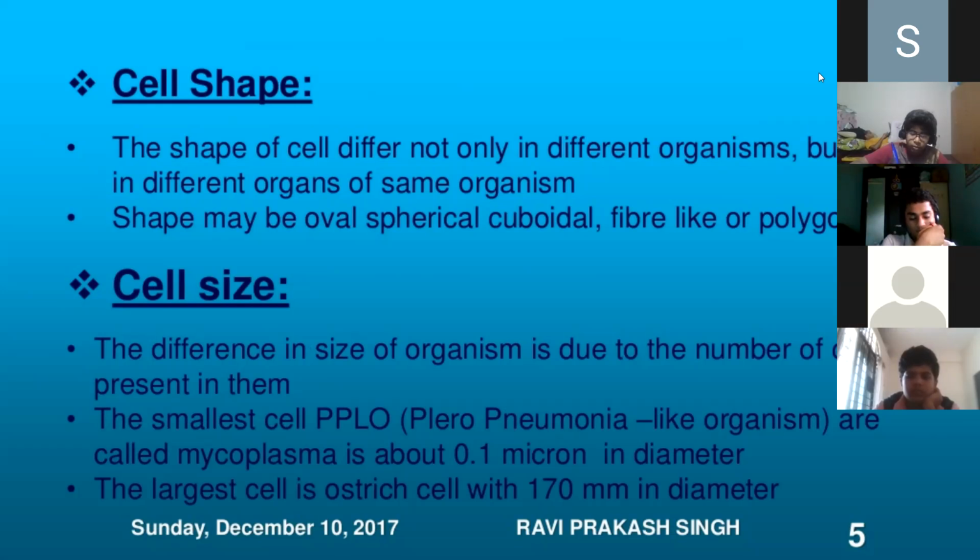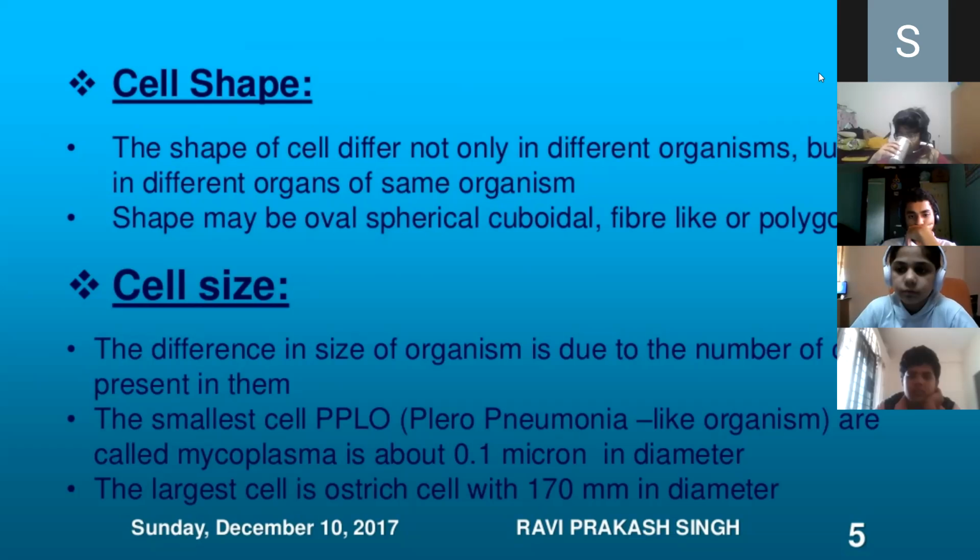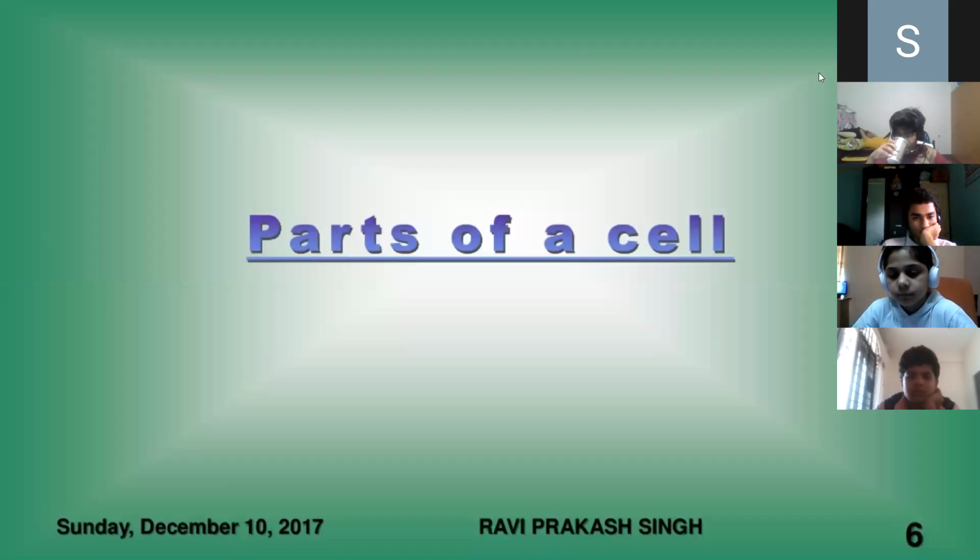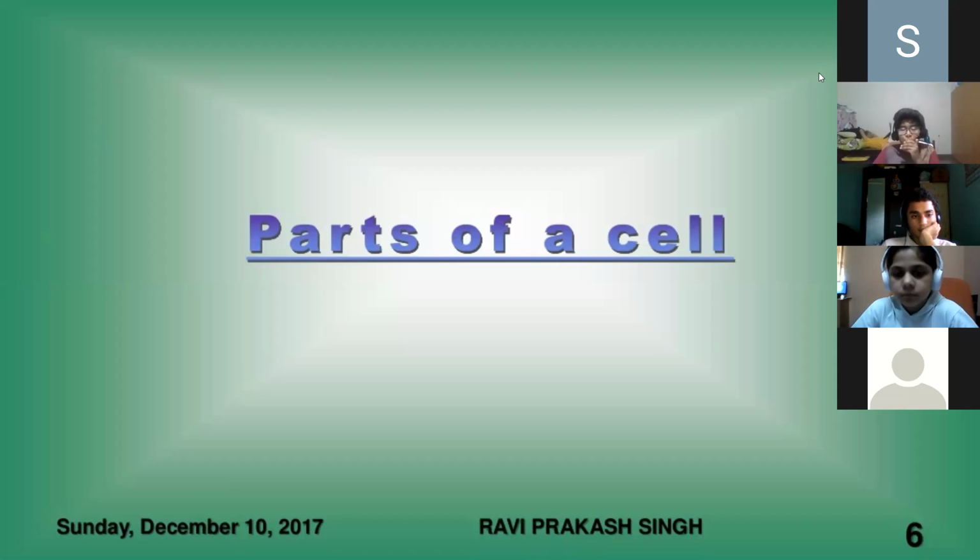The smallest cell is that of the pneumonia-like organism, which is also called mycoplasma. It is just 0.1 micron in diameter. An ostrich has a larger cell, about 120 millimeter in diameter. So the cell size also varies based on the organisms. Is it clear, children? Yes, ma'am. Longest cell in the body? Nerve cell.